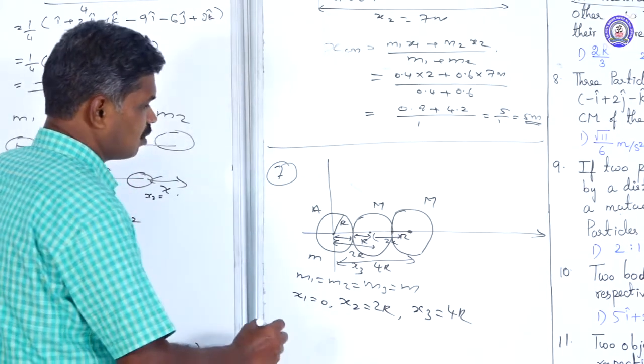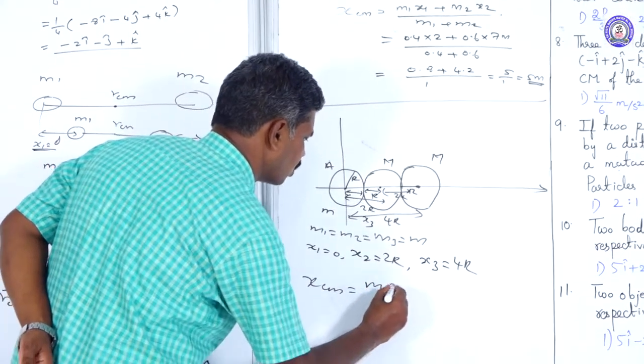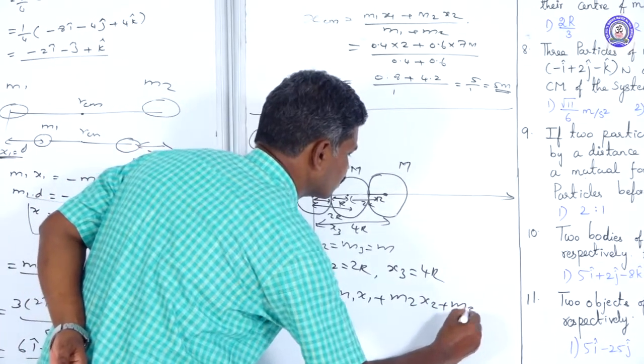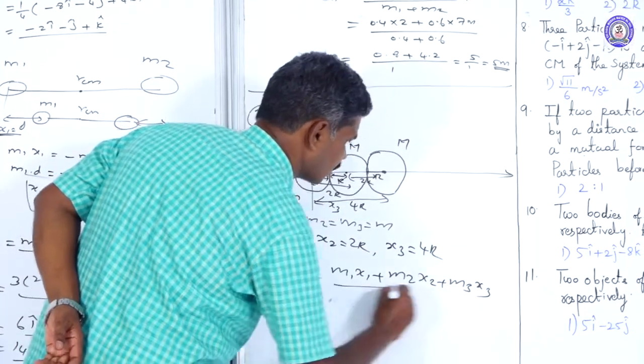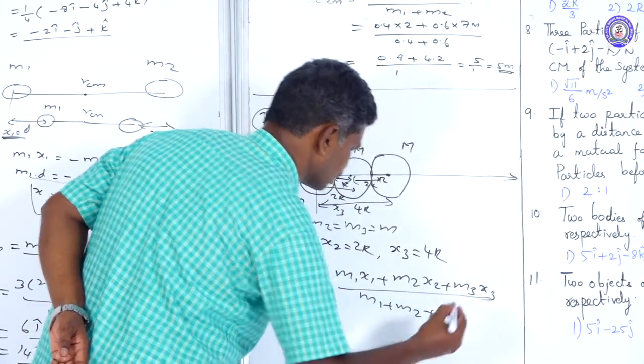Based on our formula for the center of mass, xcm is equal to m1 x1 plus m2 x2 plus m3 x3 divided by m1 plus m2 plus m3.